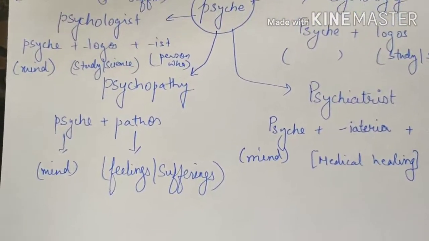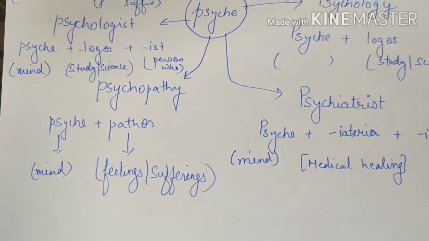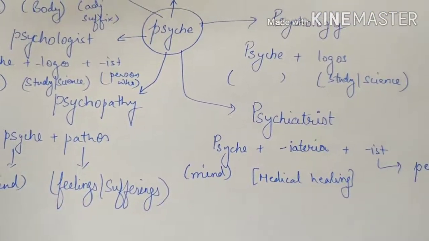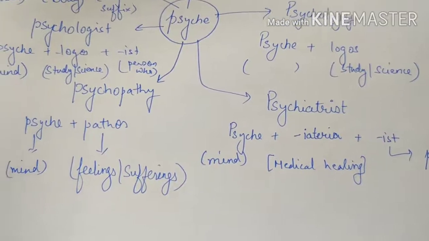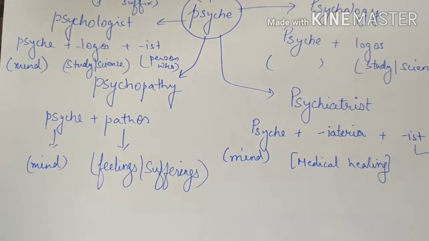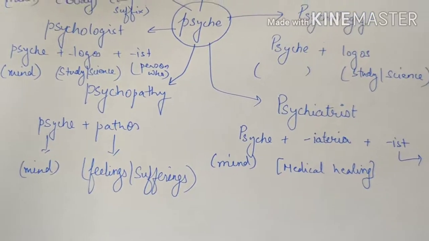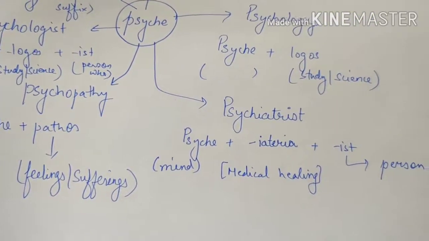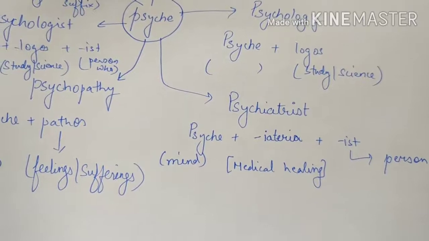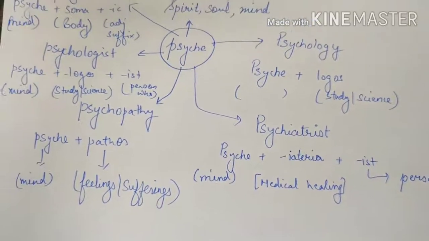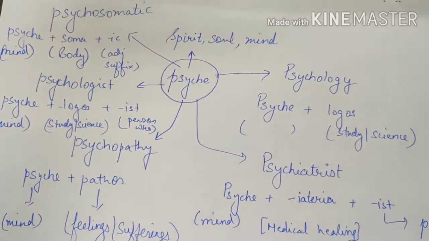Similarly, psychologist. Psychologist is a word that comes if we add ist to the word psychology. Psychologist comes from psyche, logos and ist. A person who studies about the human mind is a psychologist, whereas a person who helps in the medical healing of a mind is a psychiatrist. So this is the difference that you're learning between a psychologist and a psychiatrist.